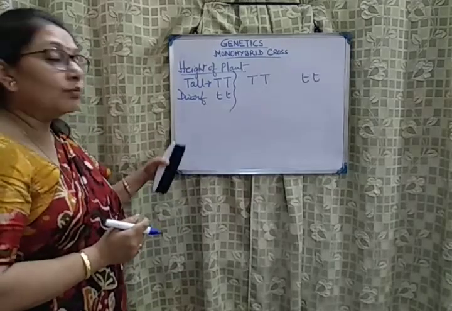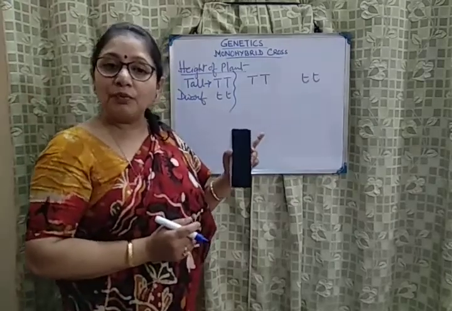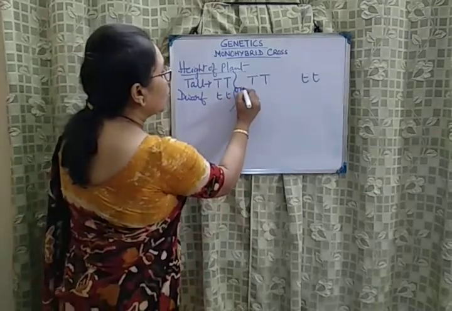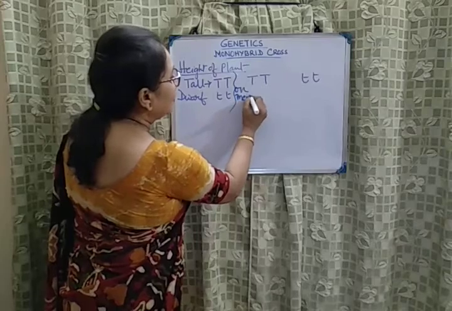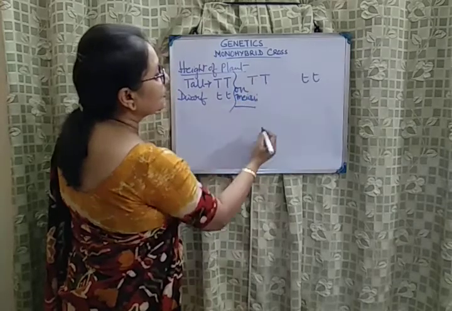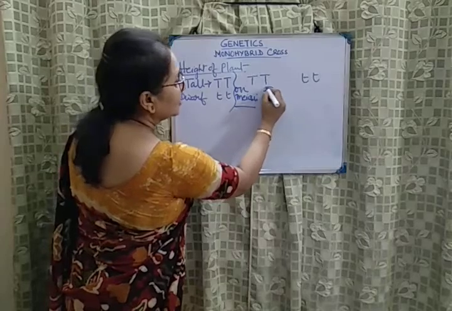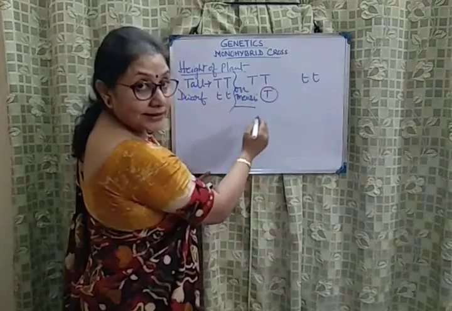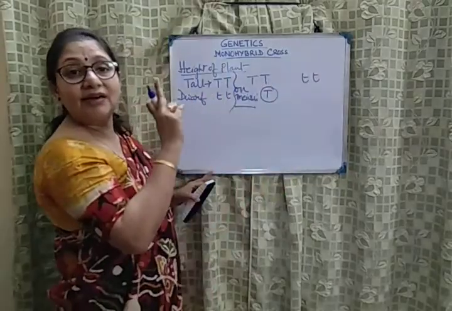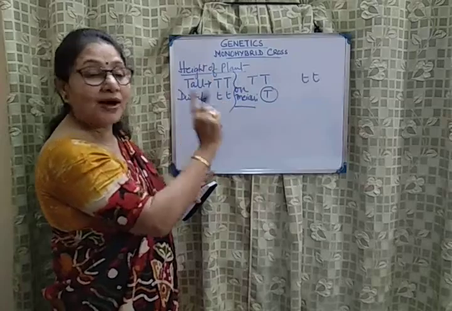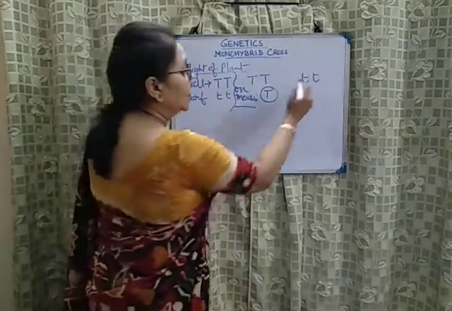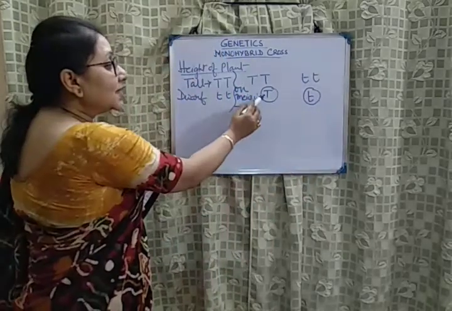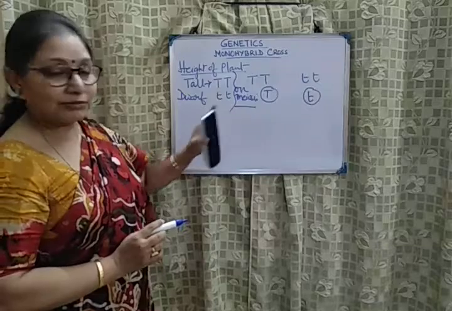the gametes were obtained. What is the process by which gametes are obtained? What type of cell division do we call it? It is meiosis. So we can write meiosis. Gametes that are obtained from this first plant, all gametes will be having T alleles. And from the second plant, because both the alleles are same, gametes will contain at least one allele. Gametes contain one allele of the possible combination. So from the second plant, all gametes will be having small t alleles. We will circle the gametes to show that they are the gametes.